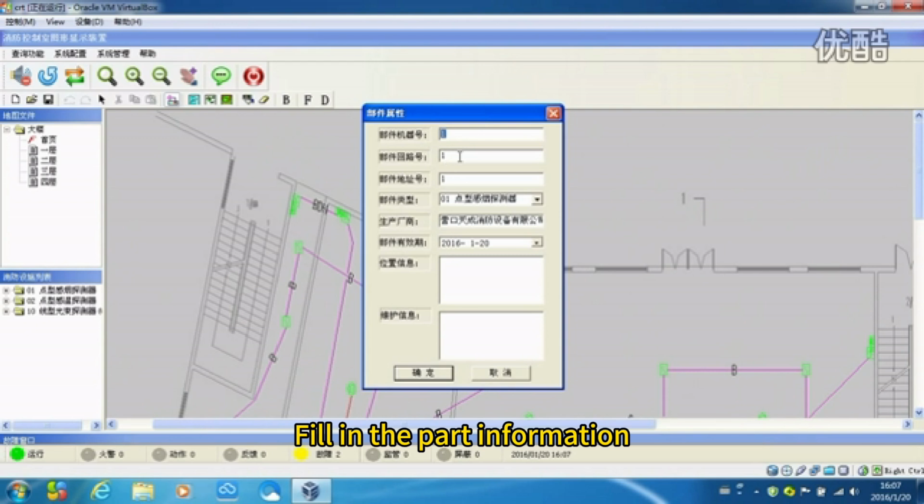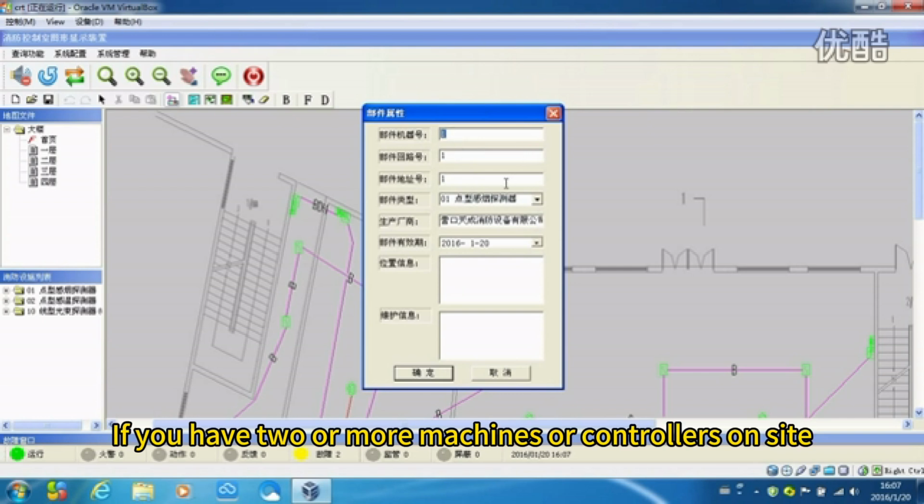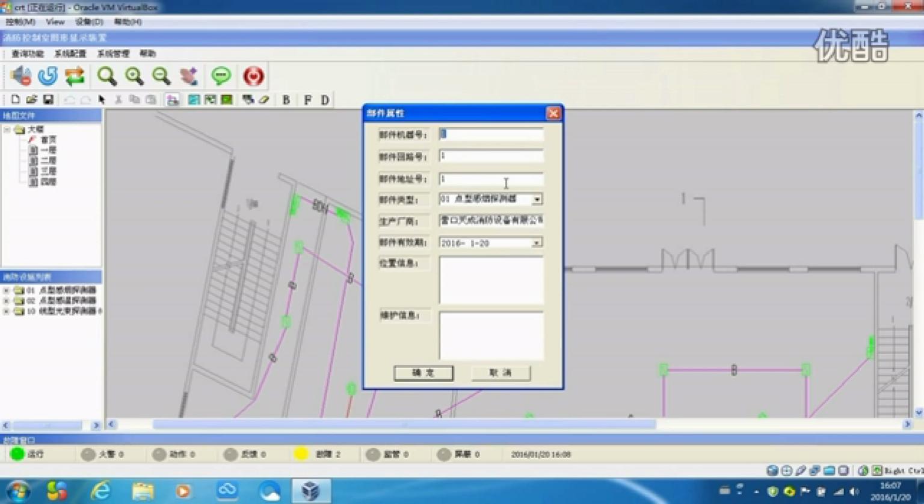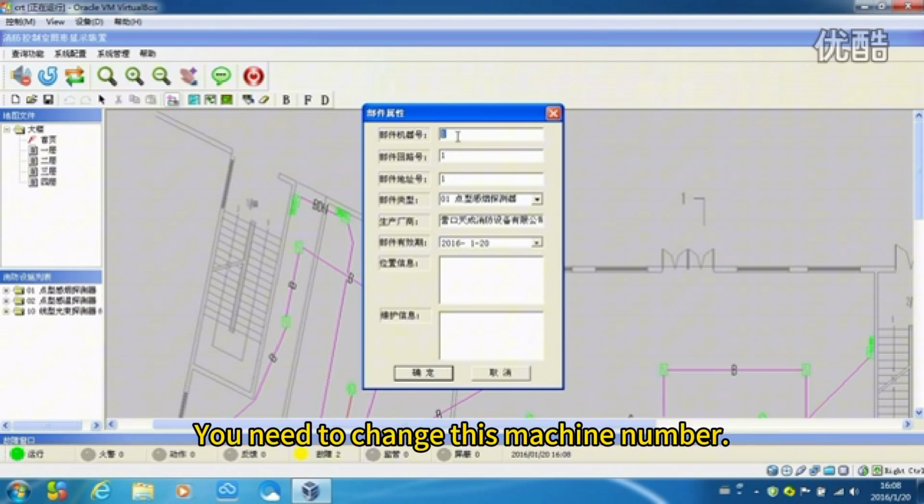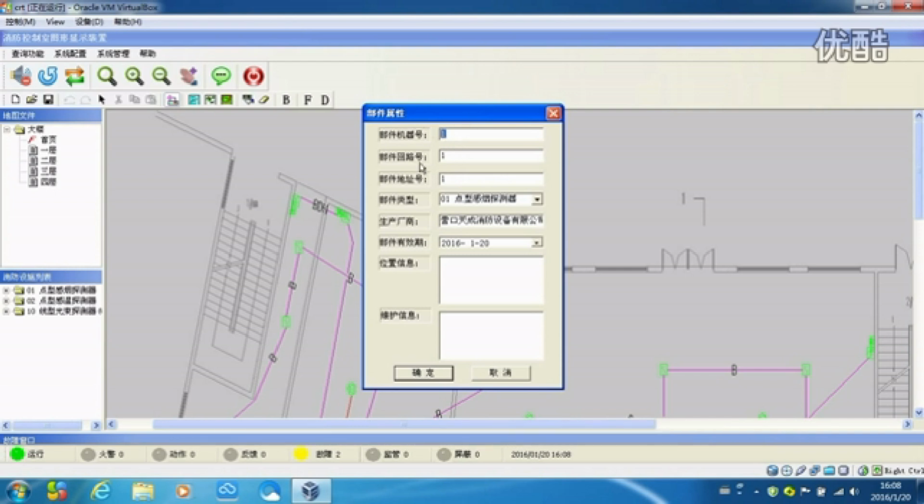Fill in the part information. Machine number: if you have 2 or more machines or controllers on site, you need to change this machine number.